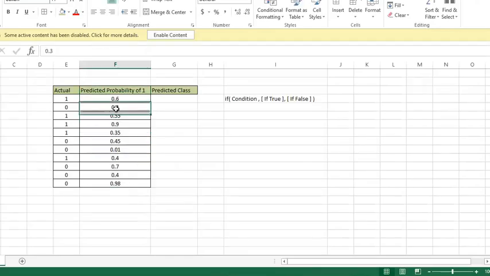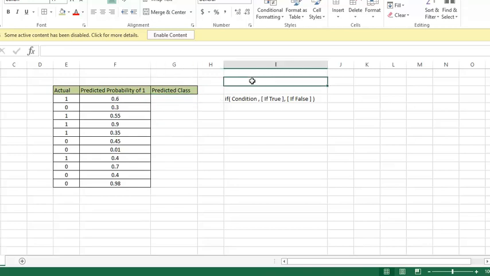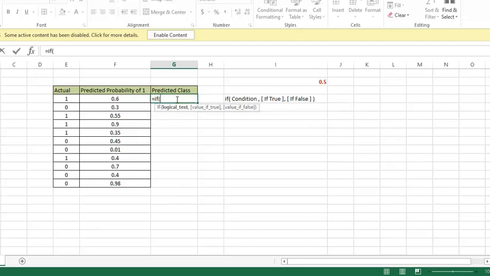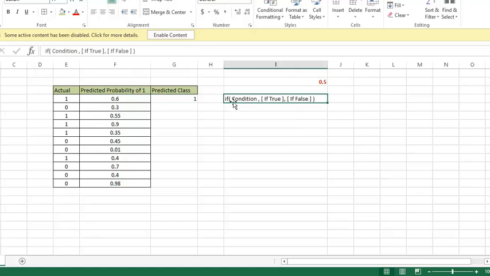So first we will have to convert the probabilities to a binary class so that we can prepare the confusion matrix. So how do we convert them? We will take a threshold of 0.5, and I'll compare each of these probabilities with the threshold. I'll use an if function in Excel to do that. So if this probability is greater than 0.5, I will assign it to be a 1, else I will assign it to be a 0. So 0.6 will be converted to a 1. This is the function I'm using, the if function in Excel.